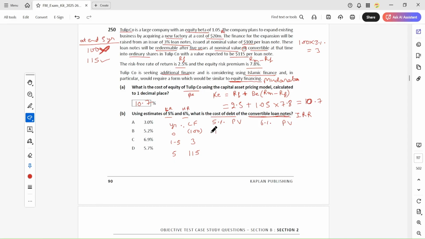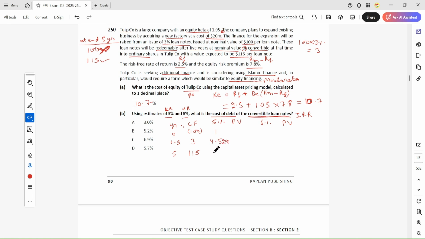At 5% on year 0, this will be 1, and we have to take the annuity at 5% for 1 to 5 years. Okay, so the annuity is 4.329. This is the annuity for these years.